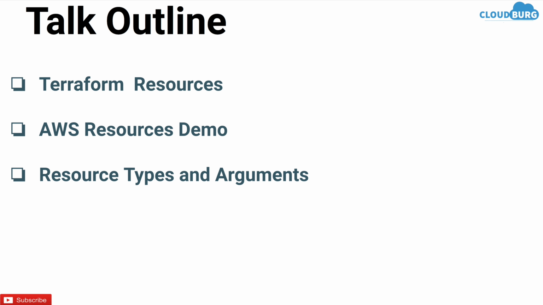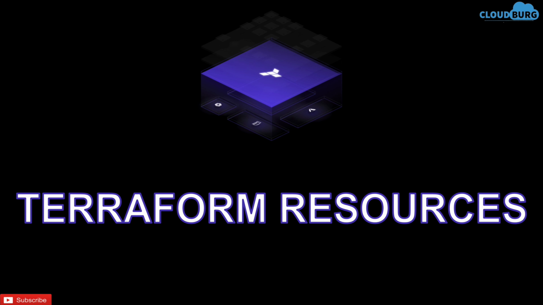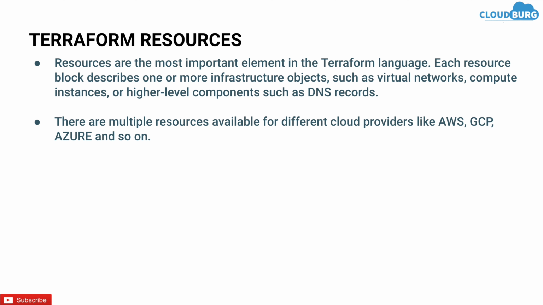So let's get started. First topic in the stack is Terraform resources. Resources are the most important element in the Terraform language. Each resource block describes one or more infra object, such as virtual networks, compute instance, or high-level components such as DNS records. There are multiple resources available for different cloud providers like AWS, GCP, Azure, and so on.